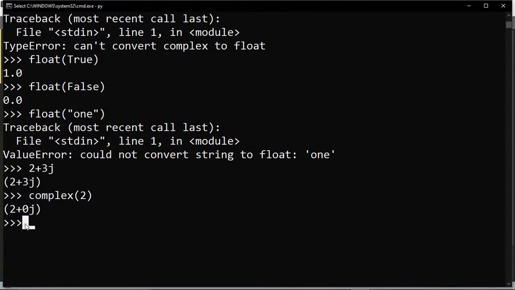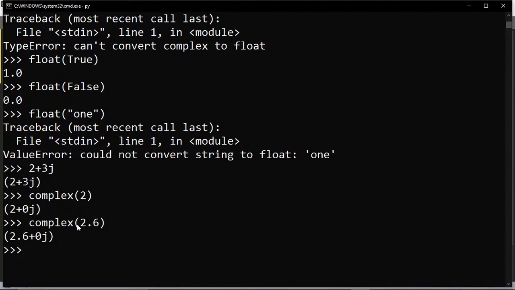Okay, 2 plus 0. Similarly, if I want to pass a floating value, suppose 2.6, it will print 2.6 plus 0j. So any type of value we can convert into a complex. In other languages like C, C++, Java, this is not possible easily. We have to do some manipulation.